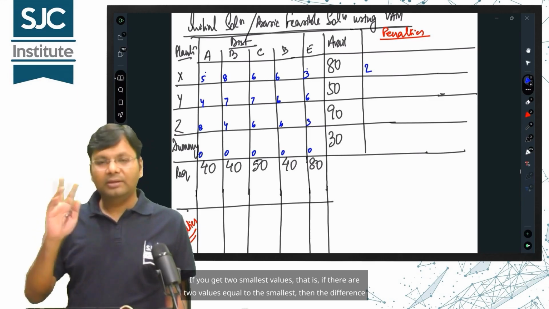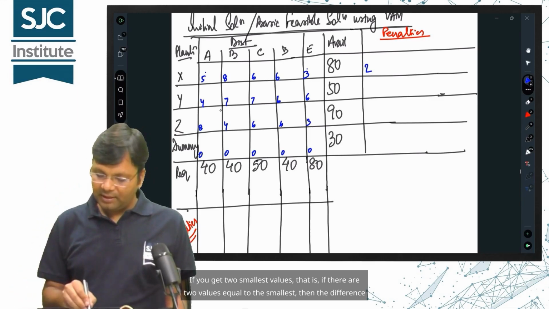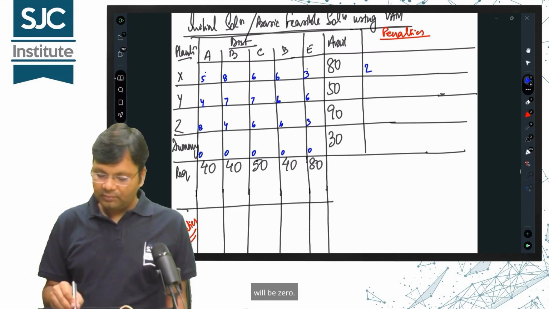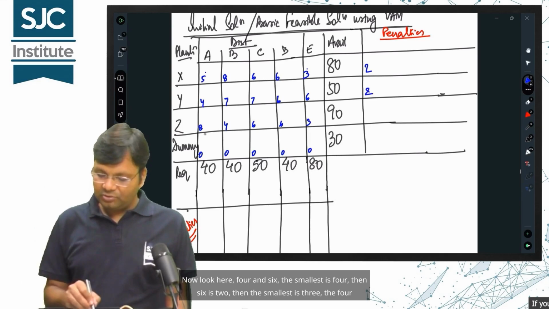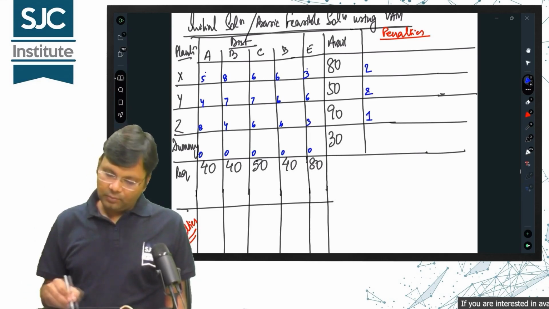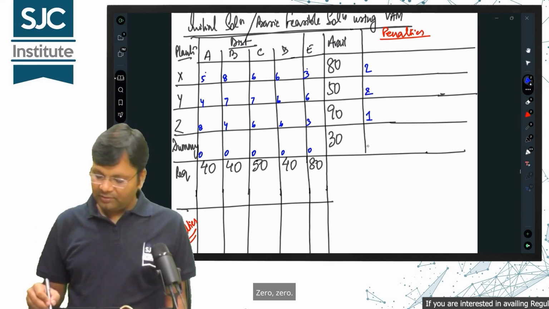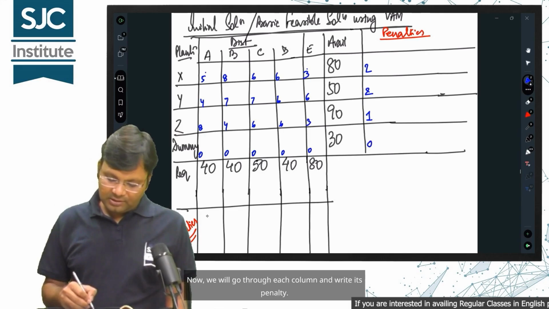If there are two values equal to the smallest, then the difference will be 0. Now look here, 4 and 6, the smallest is 4, then 6, so the difference is 2. Then the smallest is 3, the next bigger is 4, so it is 1. What comes next? 0, 0. All are the smallest, 0 and 0, so it will be 0.